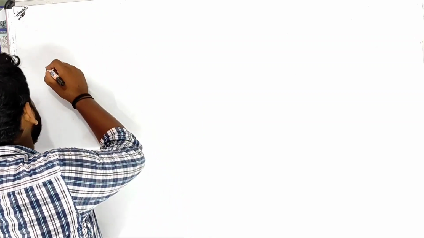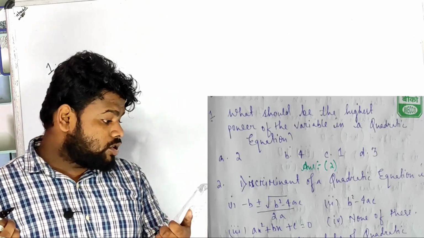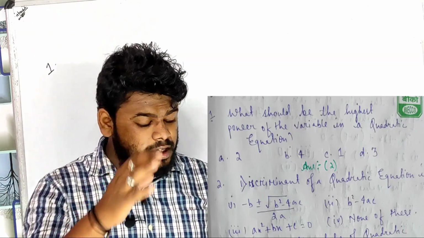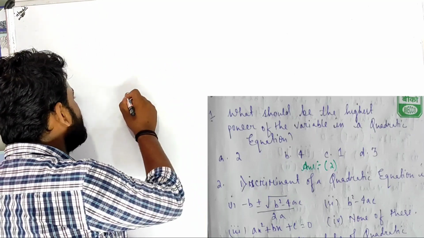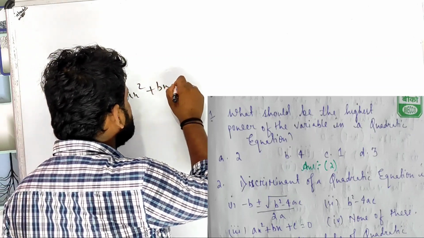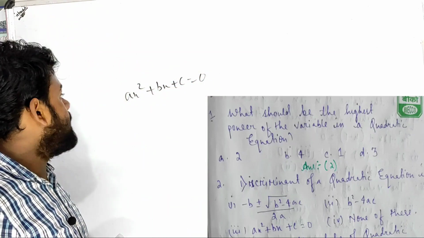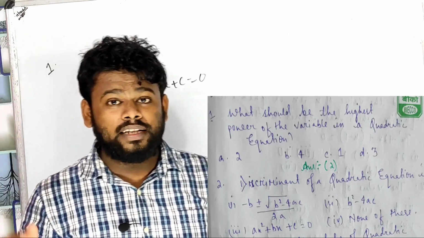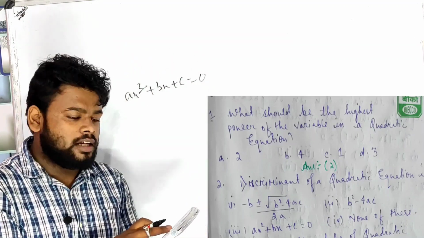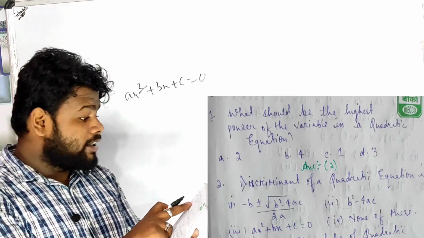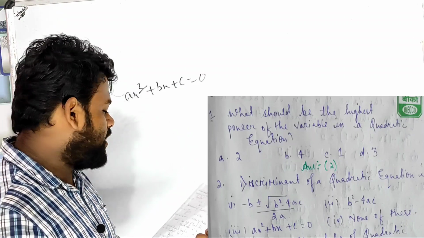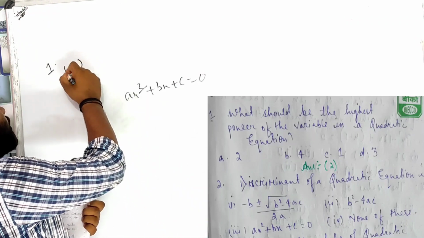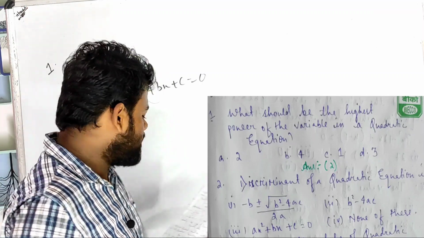Number 1 question is on your screen. What should be the highest power of the variable in a quadratic equation? As you know very well, a quadratic equation is written in this way: ax square plus bx plus c equals to 0, right? So the highest power is 2, it cannot exceed 2 in case of a quadratic equation. See the options given: a 2, b 4, c 1, d 3. Definitely the correct answer is A, which is 2, right? Very easy question. Let us do number 2.